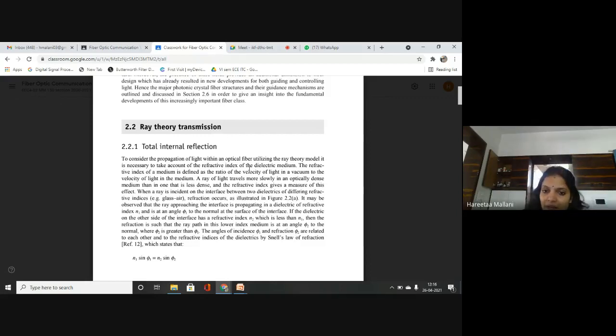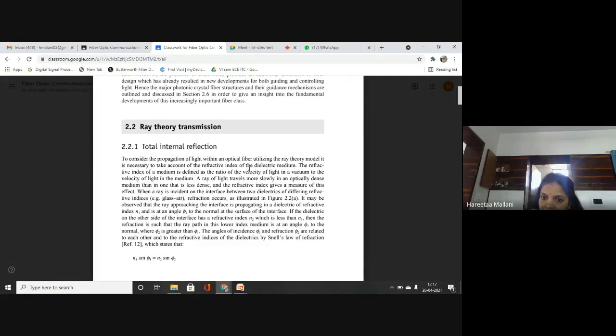Clear? A ray of light travels more slowly in an optically dense medium than in one that is less dense. So how does your light propagate? We have core, cladding and air interface for light to propagate within the optical fiber. So what we say, and a general theory concept is that a ray of light travels more slowly in an optically dense medium. Whichever medium has the higher refractive index, a ray of light will travel more slowly in it than in ones that are less dense.